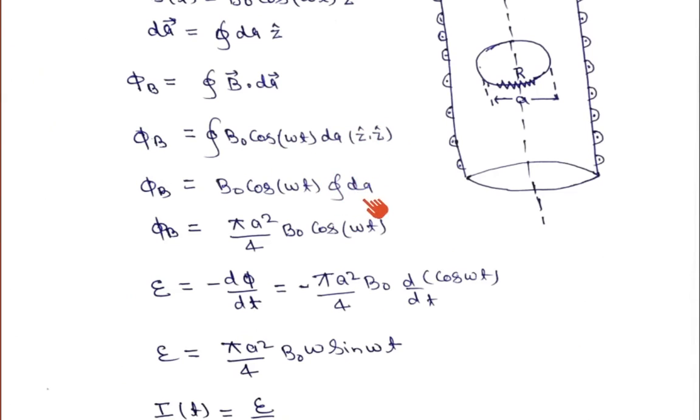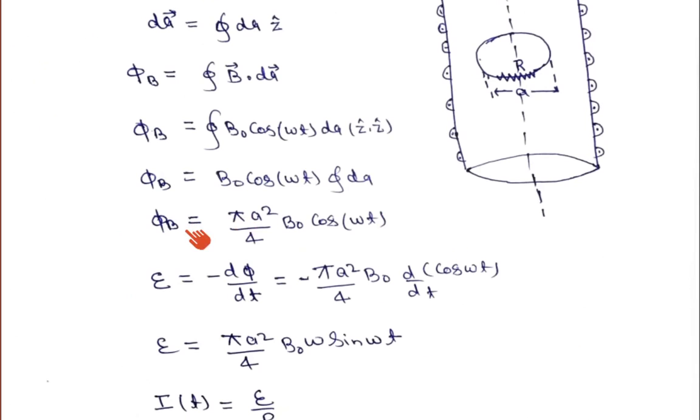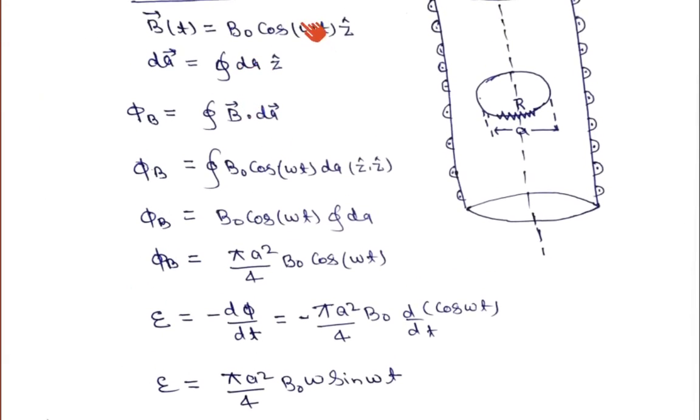That will give the area of the circular ring, because the other quantities are constant. So phi B can be written as pi r square B0 cos omega t. Here r is the radius of the ring, that is a by 2, so that is pi a square by 4 B0 cos omega t. This is the flux passing through the circular ring inside the solenoid when the magnetic field is changing, because it depends upon t.